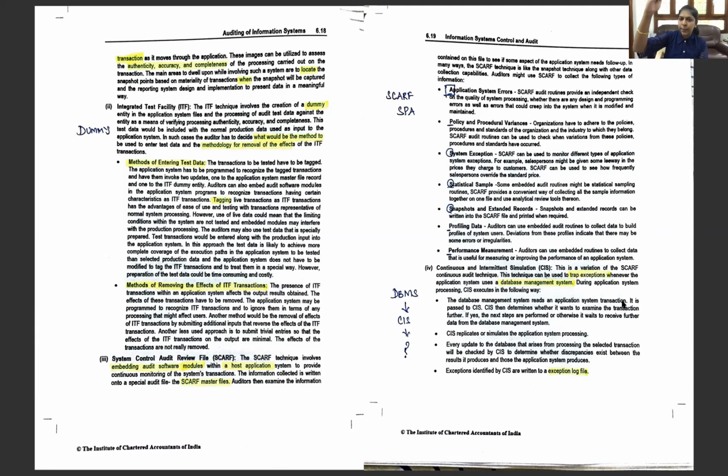So it is going to trap the exemptions when there is a use of the database system. Then the exemptions identified by CIS are written in the exemption log file.